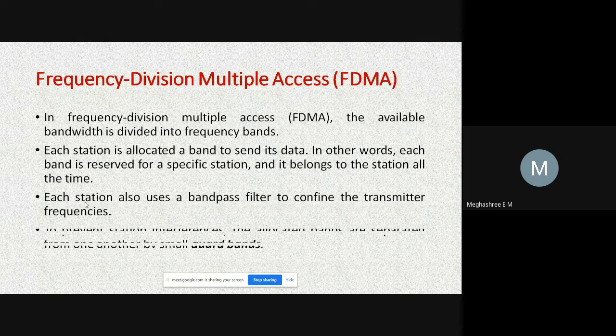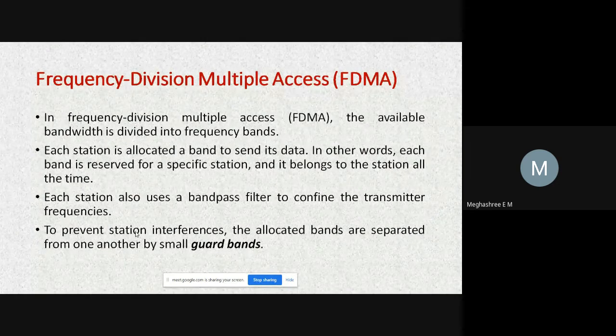The next one we already know: to avoid station interference, there is a guard band as well, right? This guard band is also a frequency which separates the two frequency slots, so that the two frequency slots should not interfere with each other.